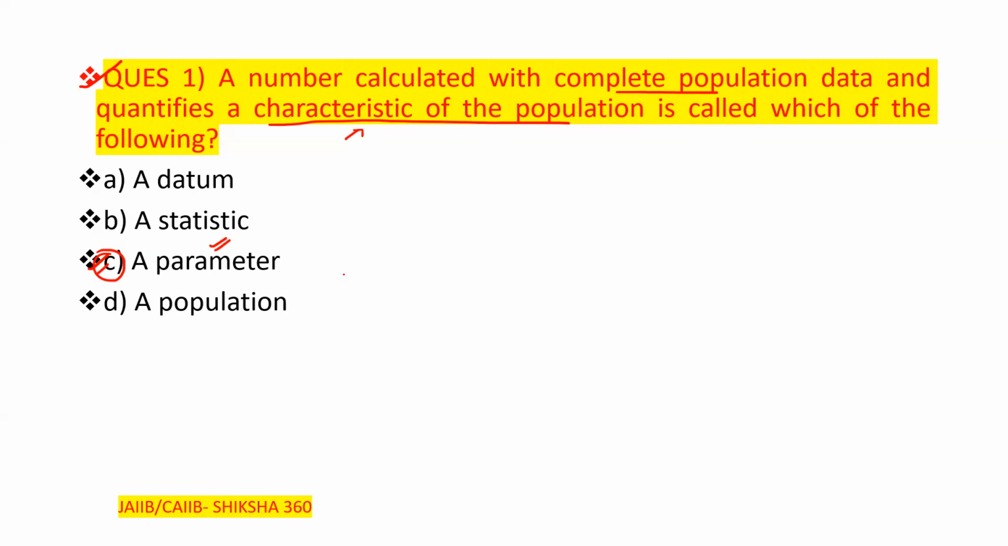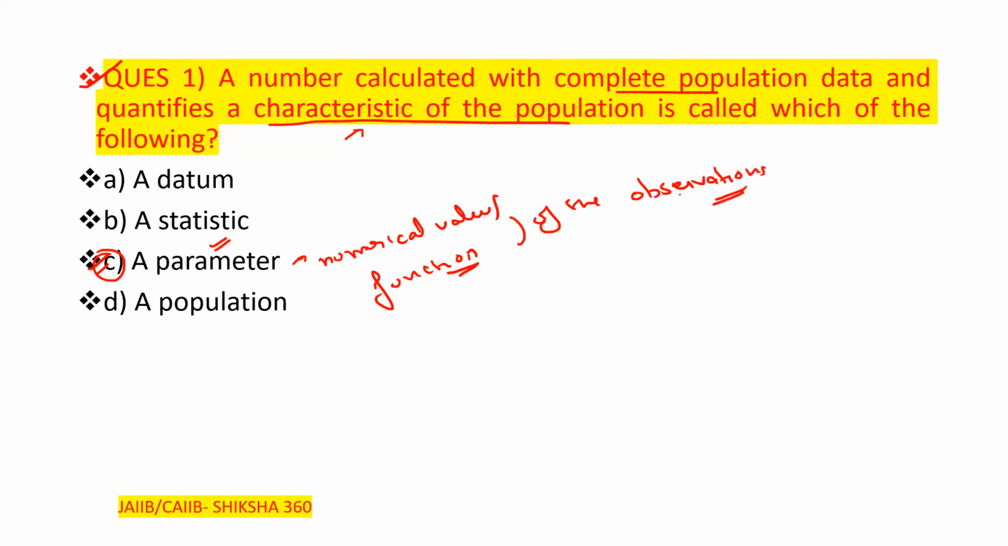So in general, what is a parameter? It is a numerical value or function of the observations of the entire population being studied. Clear? Of the complete population, of the entire population being studied here.